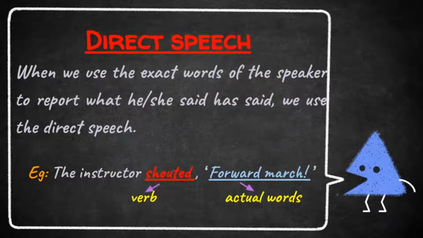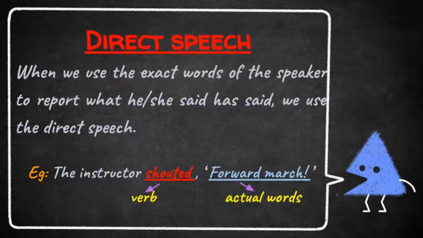Okay, students, once again I'm repeating. What do you mean by direct speech? We use the exact words of the speaker. That means there is no change of the speaker's words. And the exact words of the speaker are enclosed in inverted commas or quotation marks. And one more thing, students, just remember that there is always a comma after the verb.